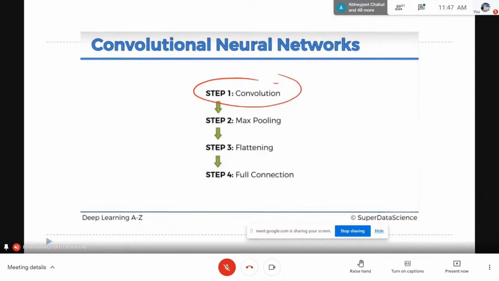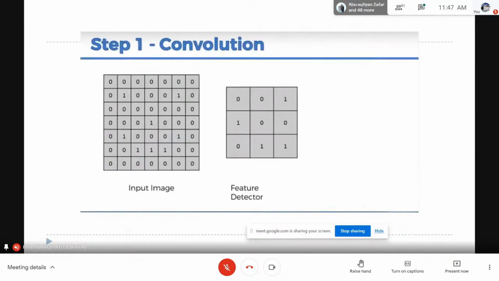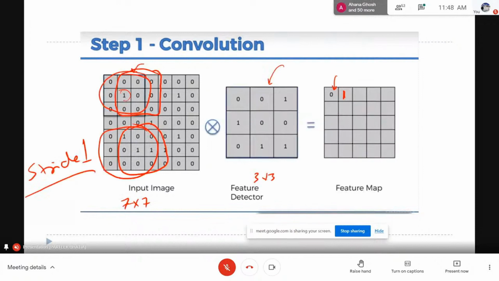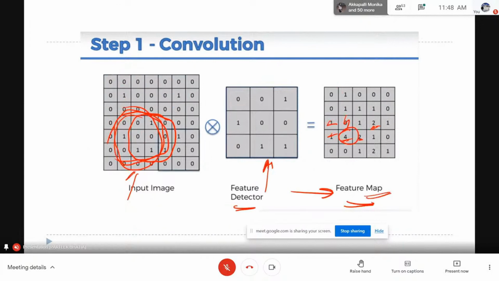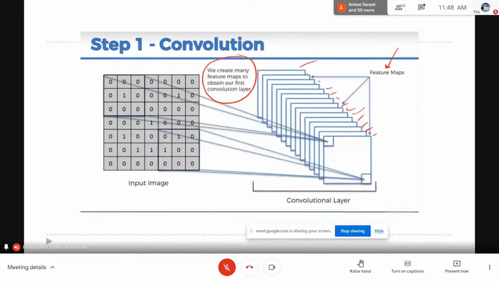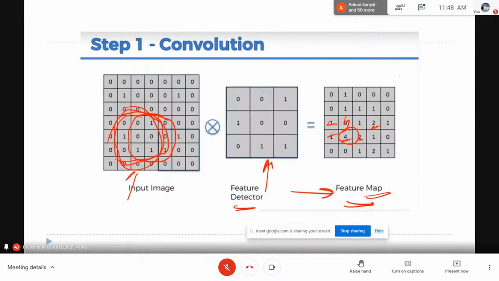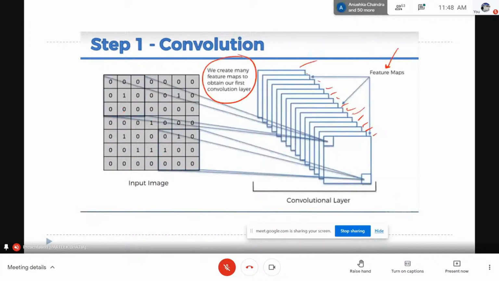Then these pixel values pass through a convolutional layer, where we have a feature detector. This feature detector is randomly chosen, and it produces a corresponding feature map, where we are finding the exact match between the feature detector and the values of the image by breaking the image into windows. This way we produce a feature map to recognize the important areas in the image where we are able to locate that feature. There will be multiple feature detectors producing multiple feature maps.